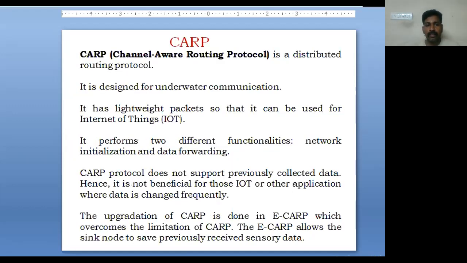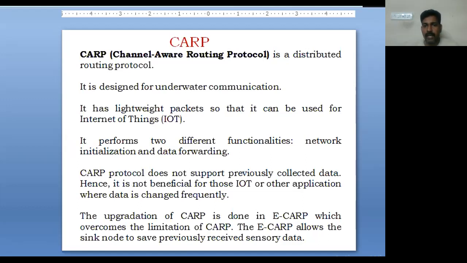The next protocol we'll see is CARP, that is Channel Aware Routing Protocol. It is a distributed routing protocol. Mainly it is designed for underwater communications. It has lightweight packets, so it can be used for IoT. It performs two different functions. The first one is network initialization and data forwarding.